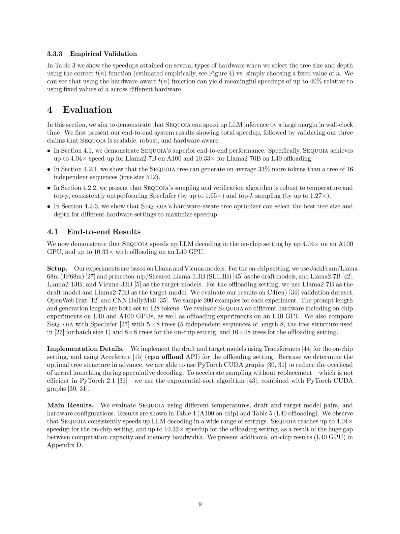Section Summary. In this section, we conduct empirical validation by plotting rejection rates for different verification algorithms against the number of speculated child tokens at various temperatures on Wikitext 103. We observe that SEQUOIA exhibits faster rejection rate decay compared to other algorithms, following a power law decay pattern. Additionally, we demonstrate that selecting the SEQUOIA tree size and depth in a hardware-aware manner can lead to up to 40% speedups relative to baselines across different hardware types.